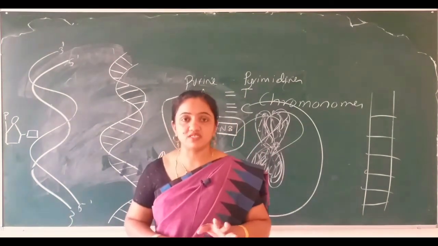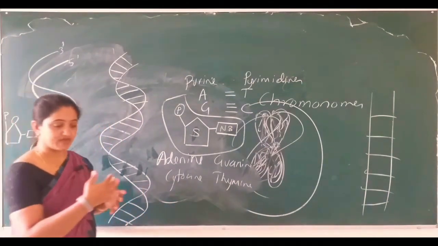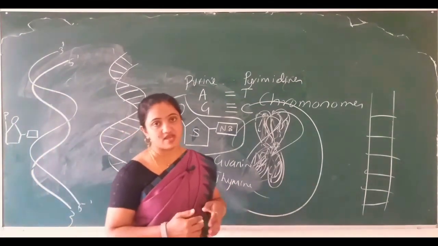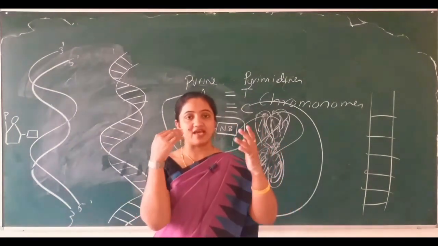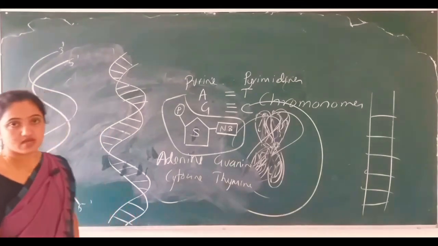They both discovered the double helical model of DNA. They took some X-ray diffractions and completed their discovery, and for that they shared a Nobel Prize.